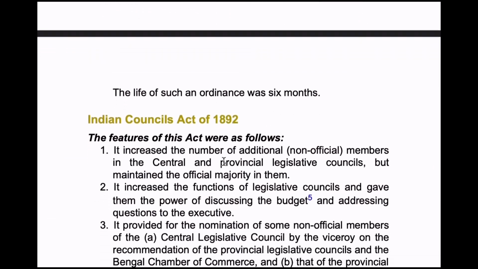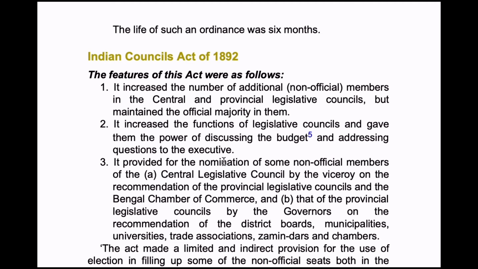Whereas in the Indian Councils Act of 1892, the additional non-official members in the provincial and central legislative councils increased, but the official majority was maintained, that is, the British remained the official majority.